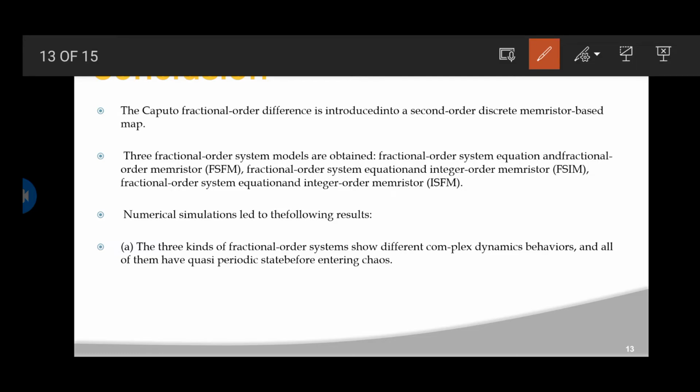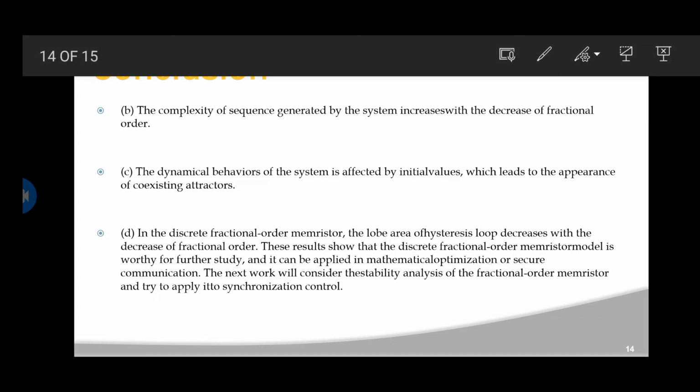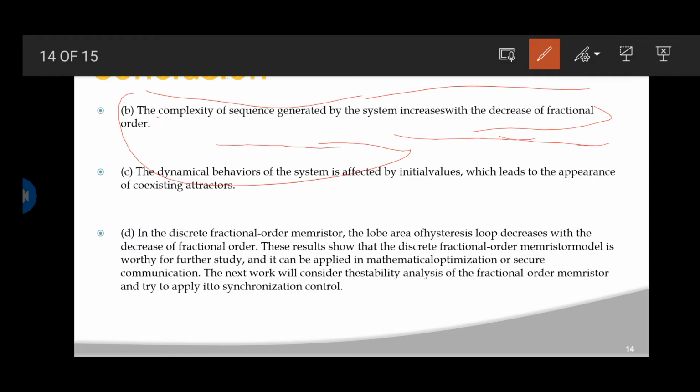The numerical simulation led to the following results. The three kinds of fractional order systems show different complex dynamic behaviors, and all the systems have a quasi-periodic state before entering chaos. Again, the following results on complexity: the complexity of the sequence generated by the system increases with the decrease of the fractional order. The dynamic behavior of the system is affected by initial values, which leads to the appearance of coexisting attractors.